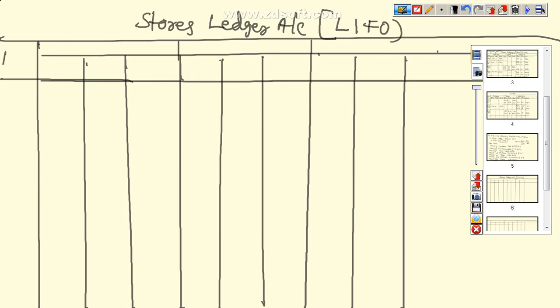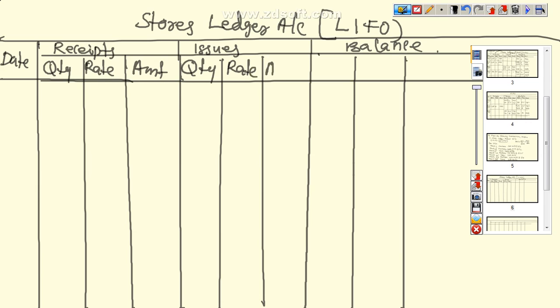So we write it here, date, here it is receipt, then issues, then balance. Now here we write quantity, rate, amount, here also quantity, rate, amount, here also quantity, rate, amount. One by one transaction date wise we have to enter.